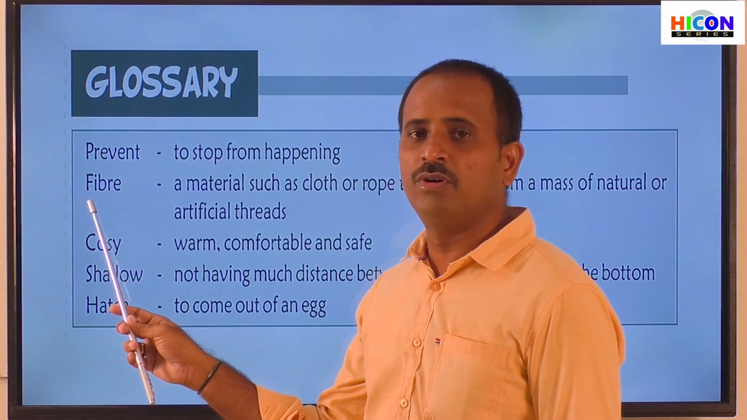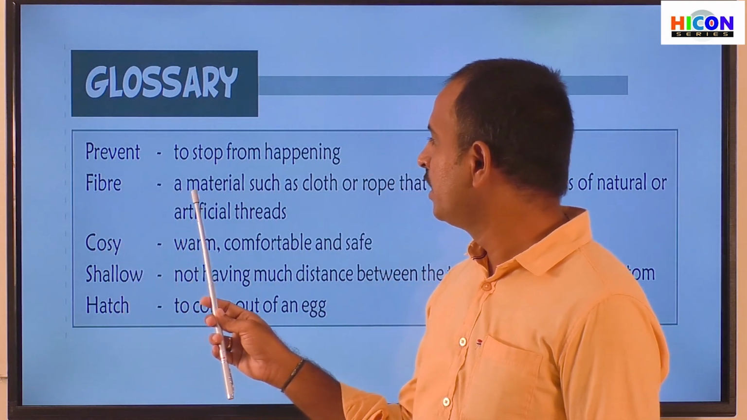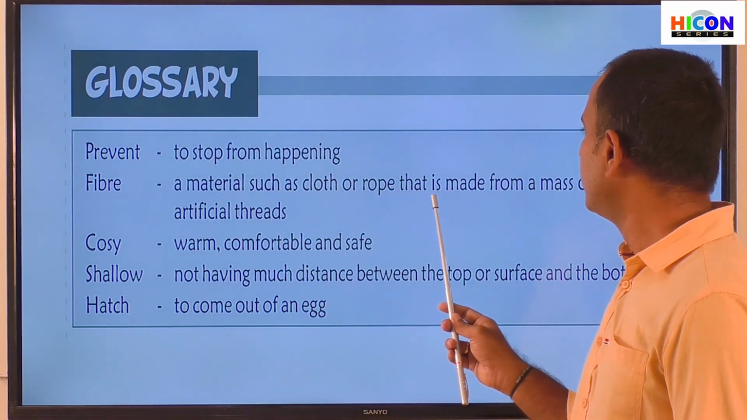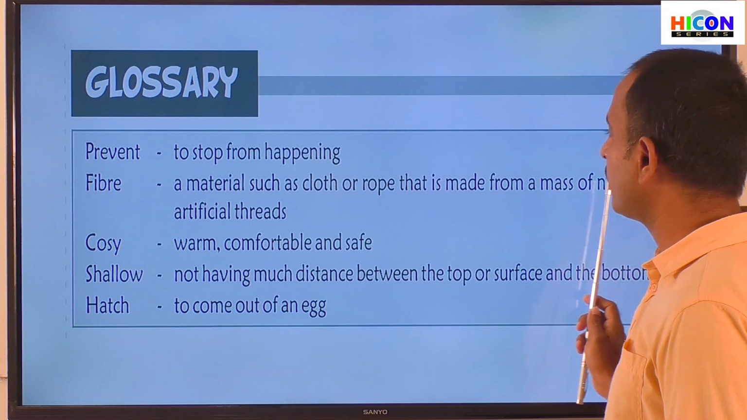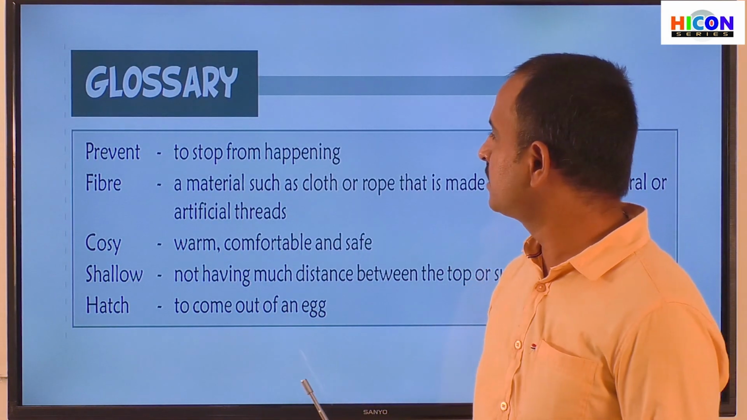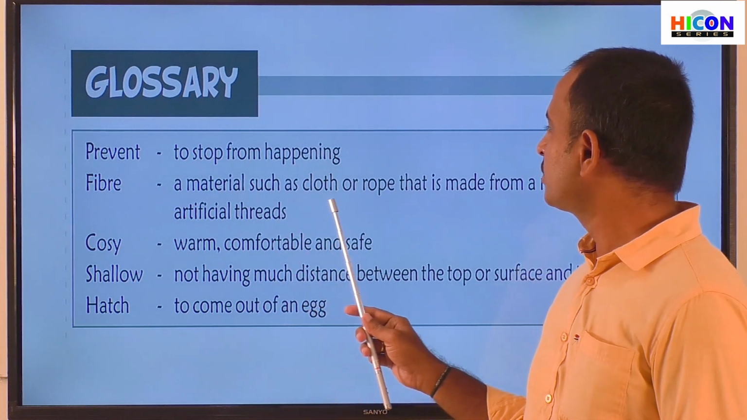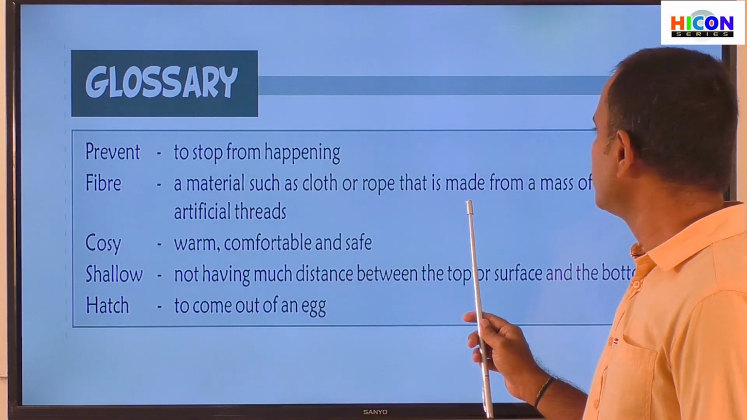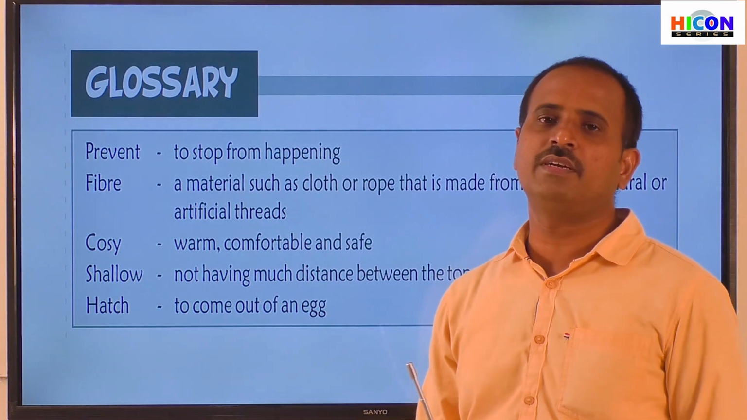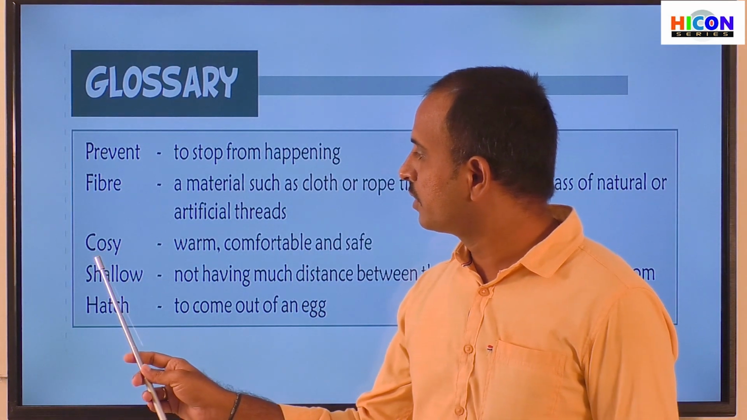And read the second word, fiber. So what is fiber? A material such as cloth or rope that is made from a mass of natural or artificial threads. So fiber means a material such as cloth or rope that is made from a mass of natural or artificial threads. And see the third word, cozy.